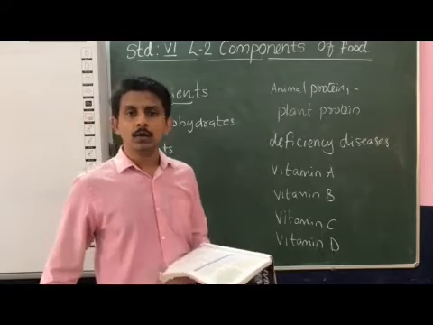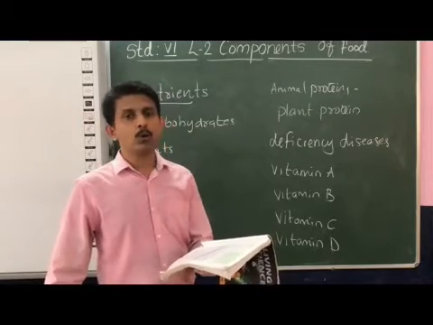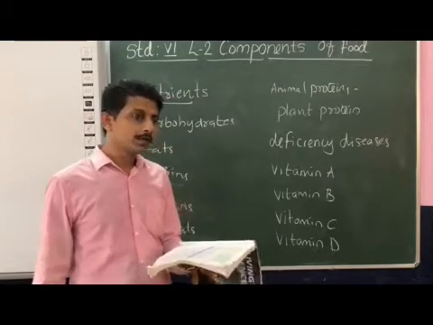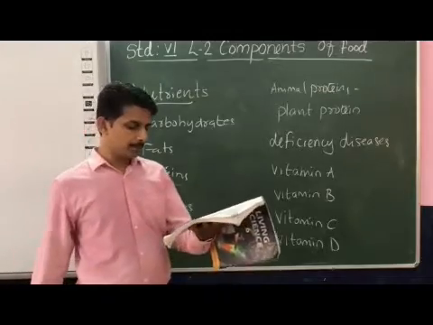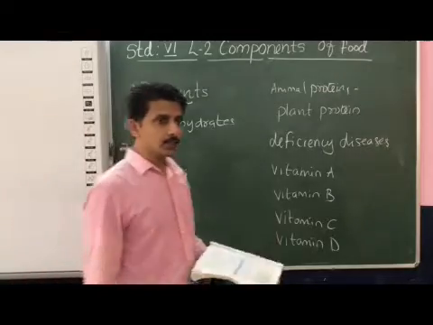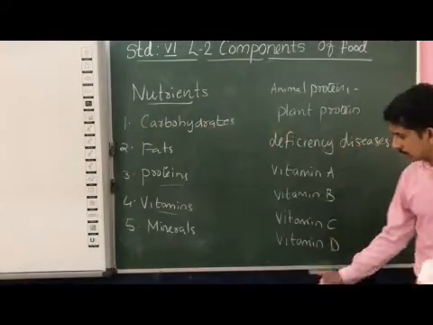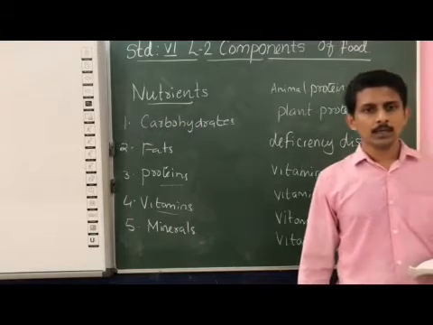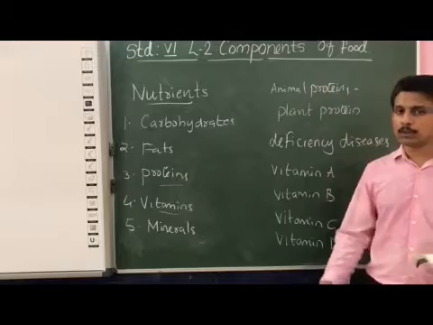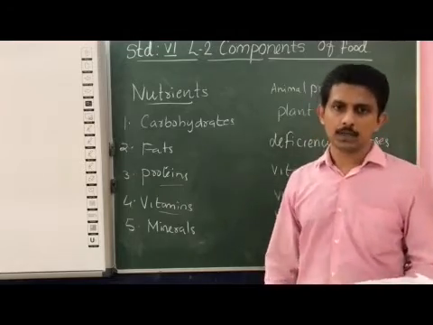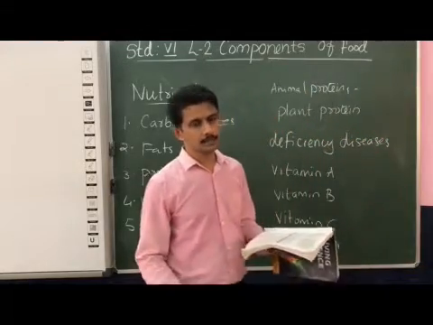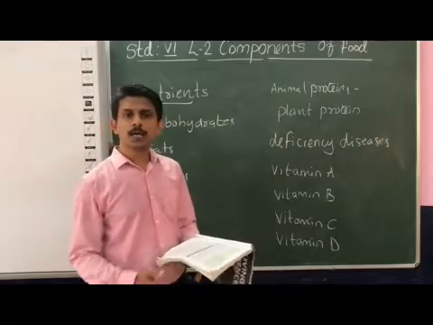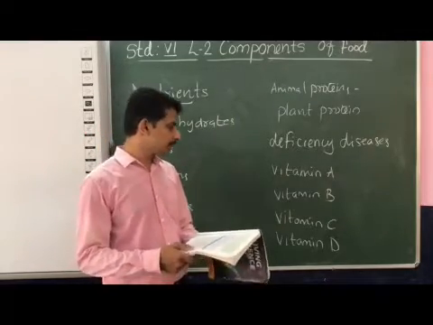Milk, butter, green vegetables and cod liver oil are also rich sources of vitamin D. The deficiency of vitamin D causes a disease known as rickets. Rickets means the bones become very soft and can be bent or broken. That type of disease is known as rickets.